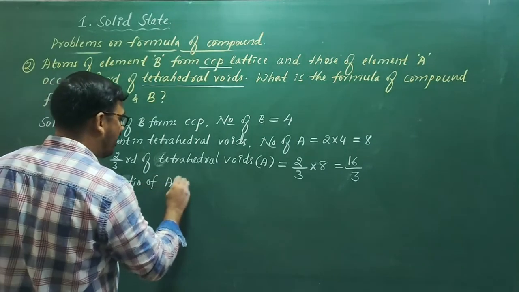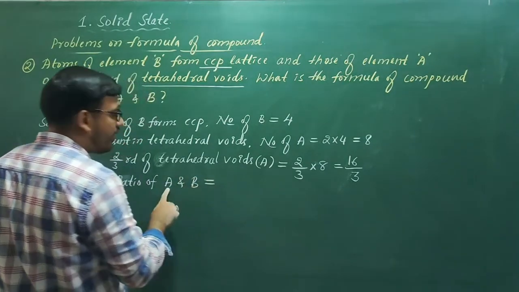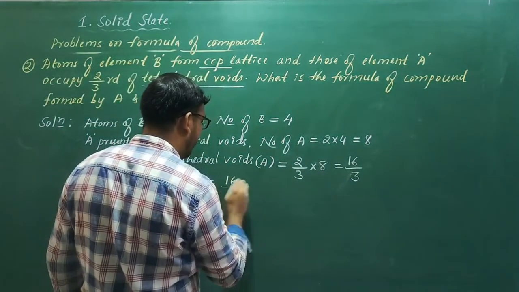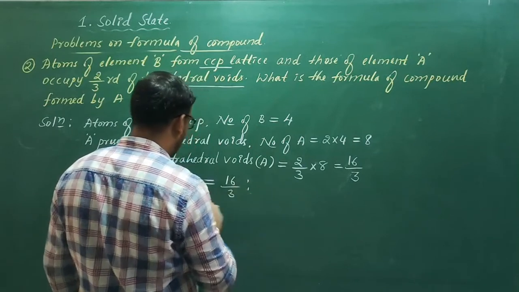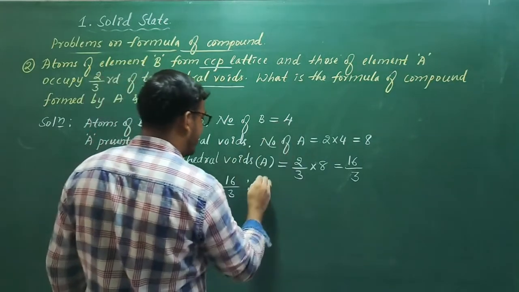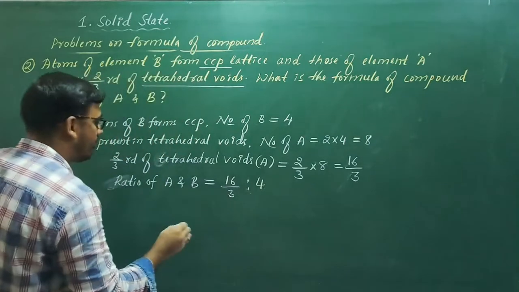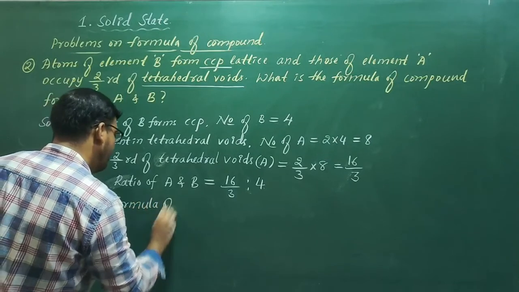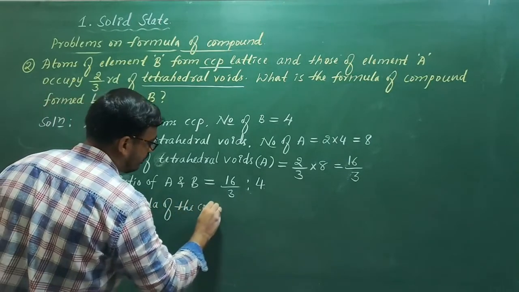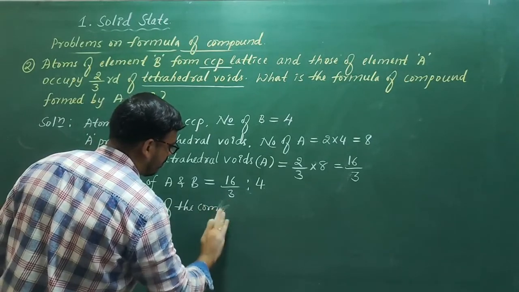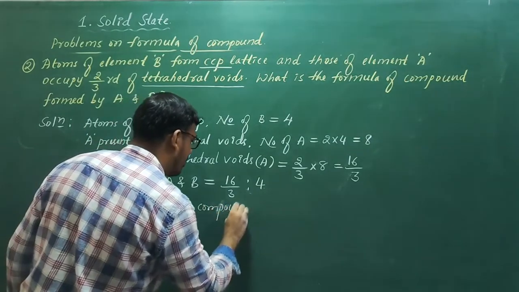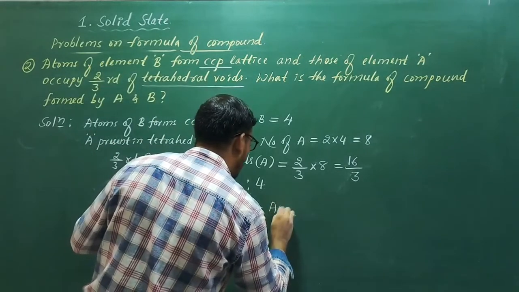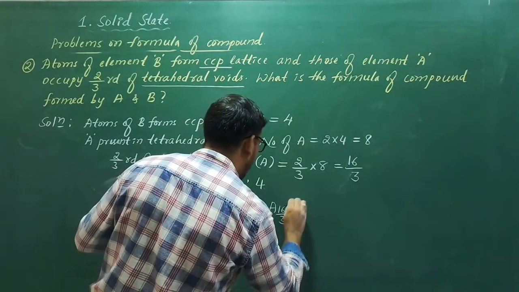Now what is the ratio of A and B? How many A are there? See here, it is 16 by 3. How many B are there? It is 4. So now you cross multiply. The formula of the compound: A is 16 by 3 and B is 4.